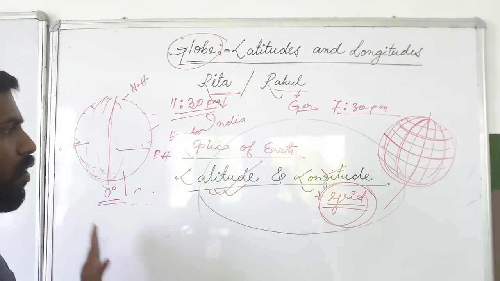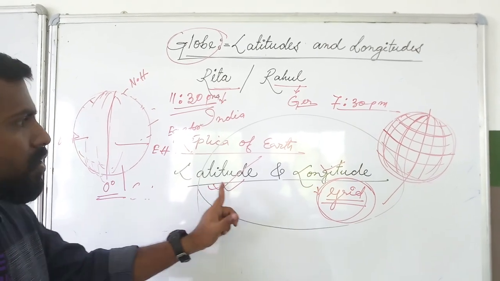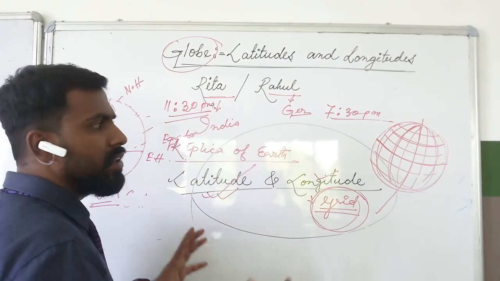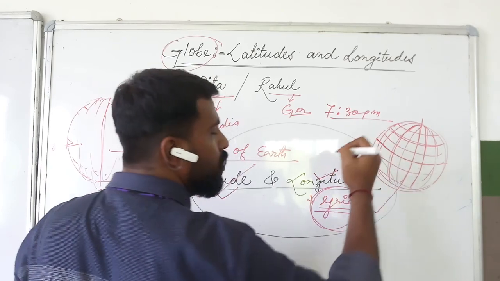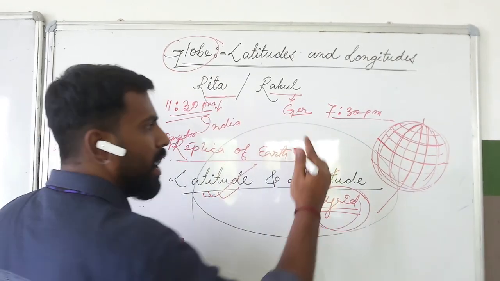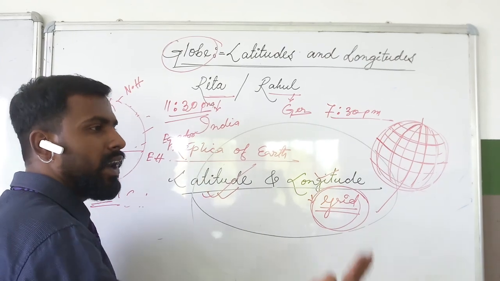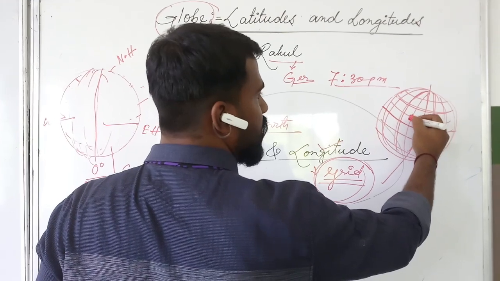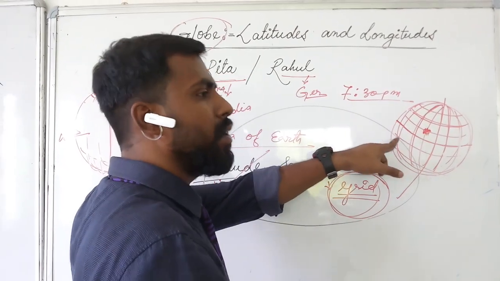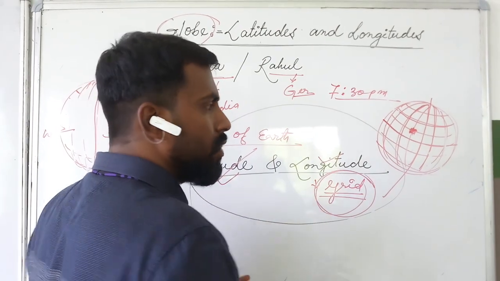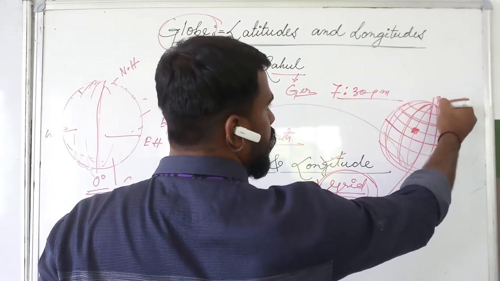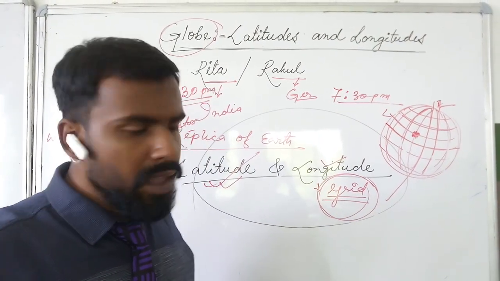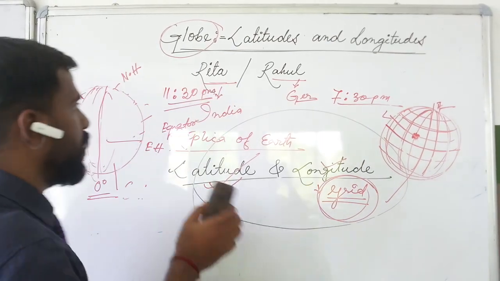Now the importance of latitude and longitude: they are important because by these grids or networks we can locate any place easily, because each and every latitude has its significance and names, and longitudes also have their names. When they are crossing each other, their meeting place is regarded as the location place. At that place, which country is located, which place is located, we can locate easily just by knowing the name of the longitude and name of the latitude. Right? Our next topic is important parallels of latitude.